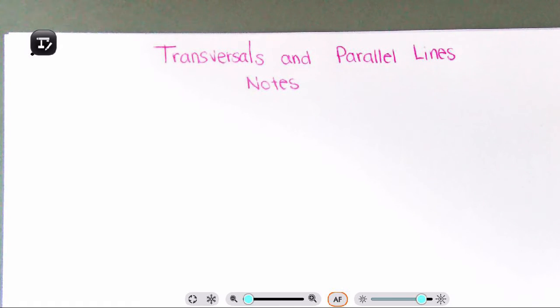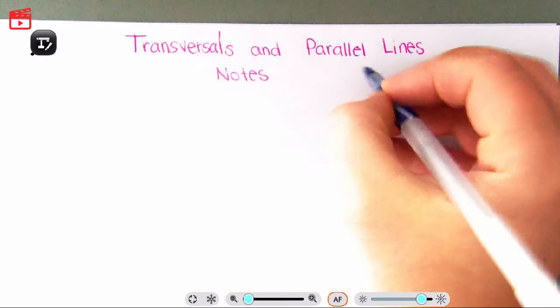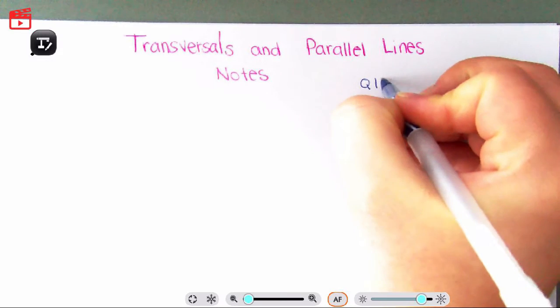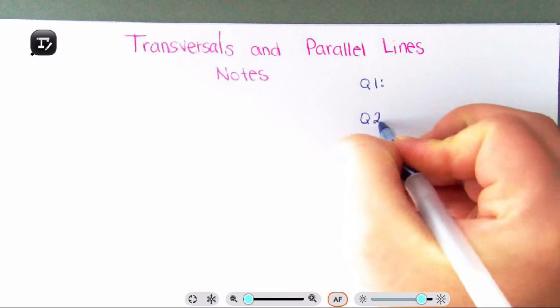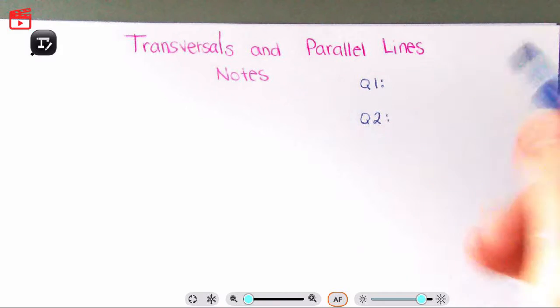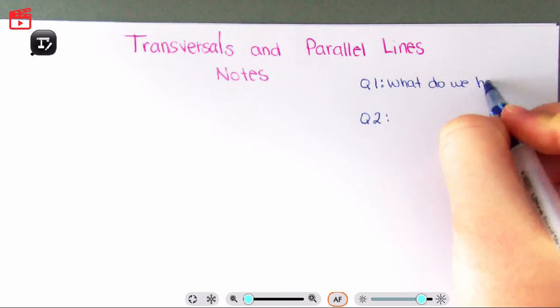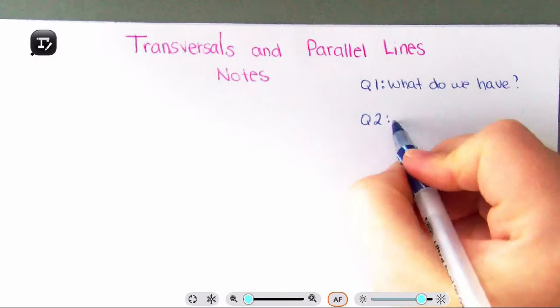This is a review for my class, but I do want to go over a couple things of how to remember these names. There are two things I'm going to be talking about, and both of them are questions. If you watched my introduction video to angle relationships, then you will know what these two questions are. Question number one is, what do we have? Question number two is, what does that mean?